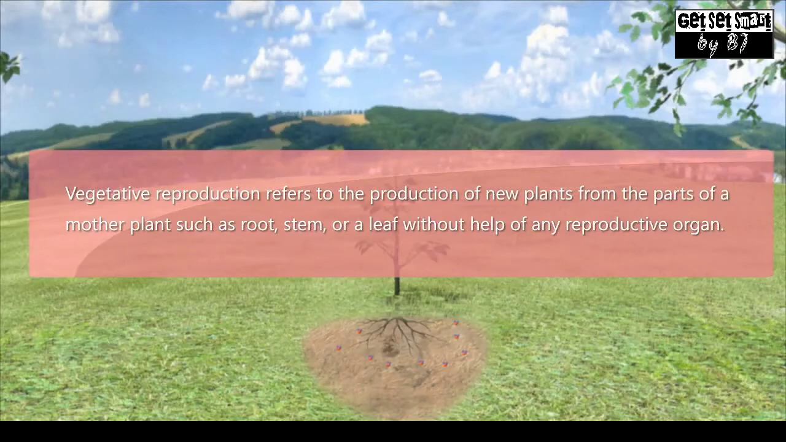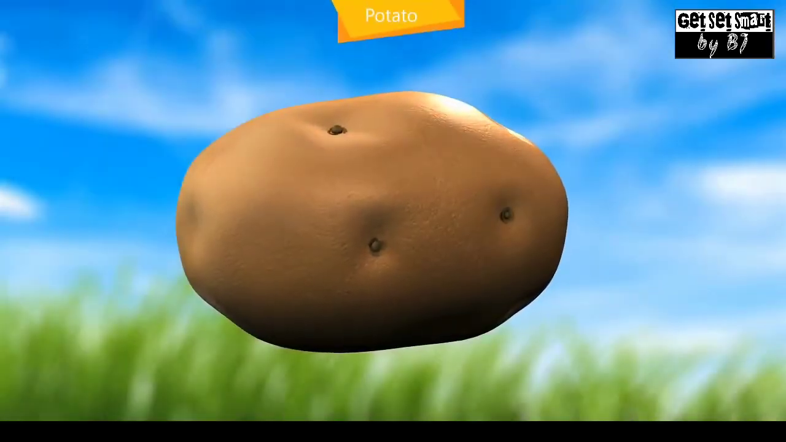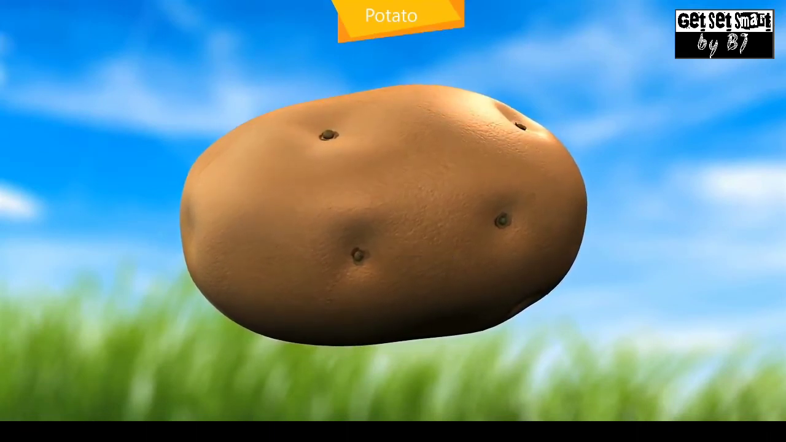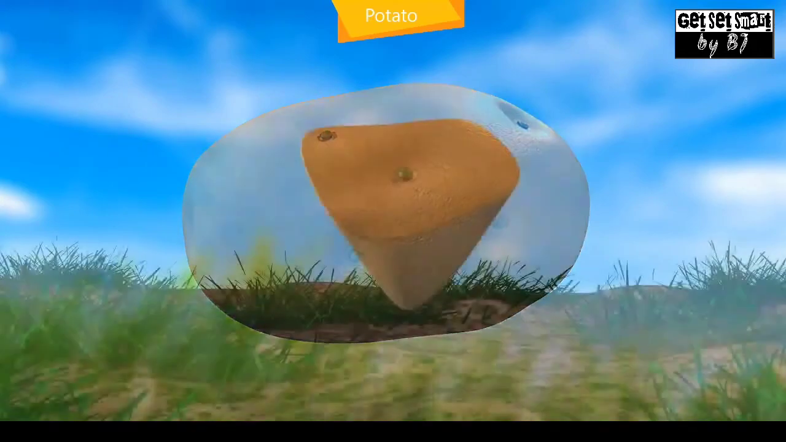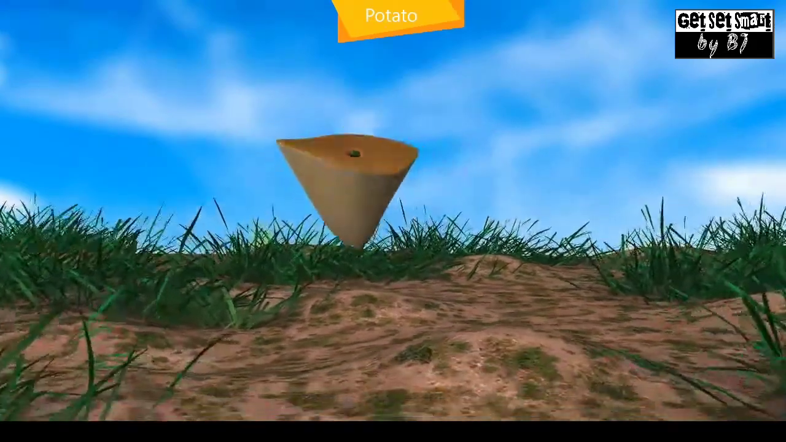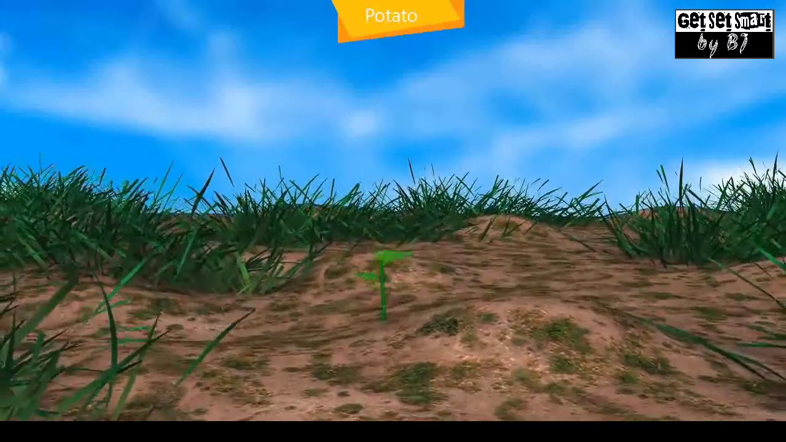Vegetative reproduction refers to the production of new plants from the parts of a mother plant, such as root, stem or leaf, without the help of any reproductive organ. For example, there are several buds present on the surface of a potato called eyes. A piece of potato with at least one eye on its surface is planted into the soil and develops into a new plant.